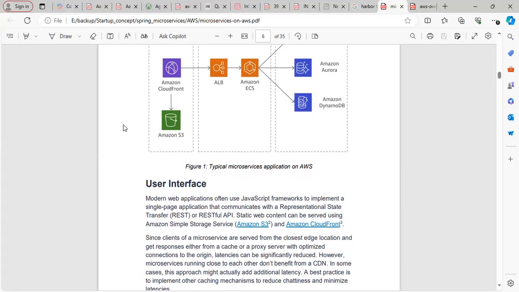Let's say in that scenario you really want some kind of static web content. Let's take a particular example. Why are we using S3 and Amazon CloudFront? We use S3 for any static content, we keep it in S3, and we load it with the help of CloudFront when displaying it.